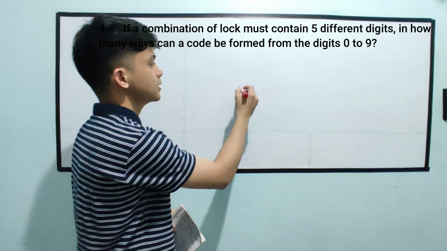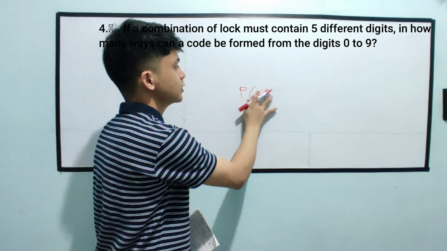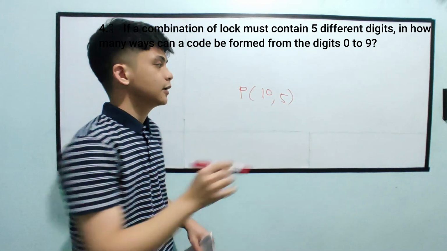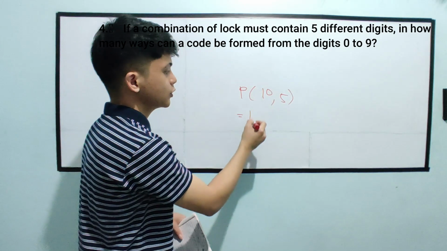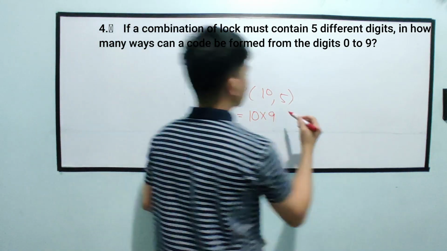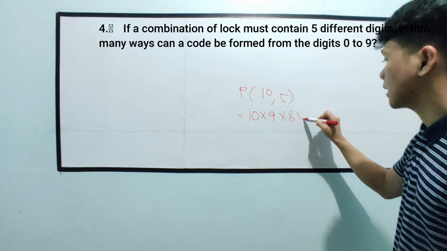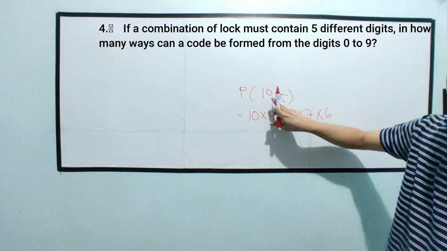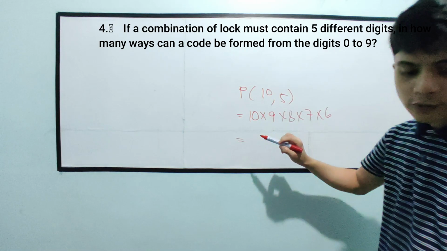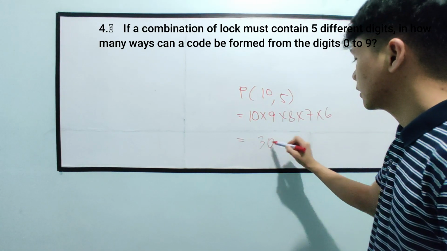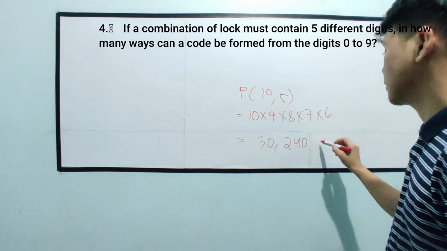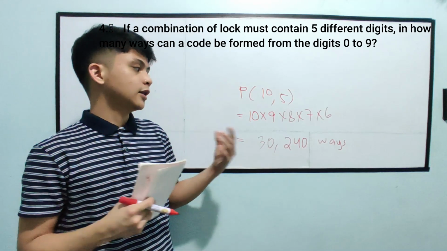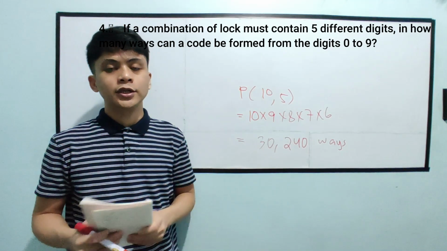Yung formula lang niya is permutation of 10 taken 5. Which is equal to, ganyan yung shortcut natin, 10 times 9 times 8 times 7 times 6. 5 lang again yung i-multiply natin kasi 5 yung r natin. And this is equal to 30,240. So, meron tayong 30,240 ways para mag-generate ng 5-number code mula sa 0 to 9 na digits.